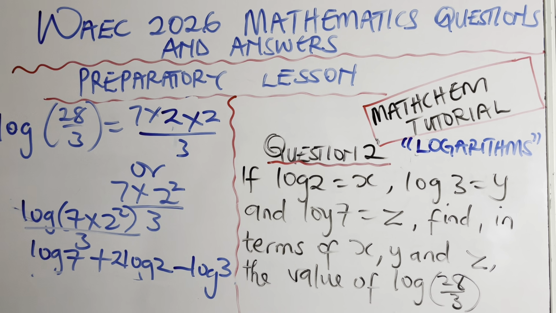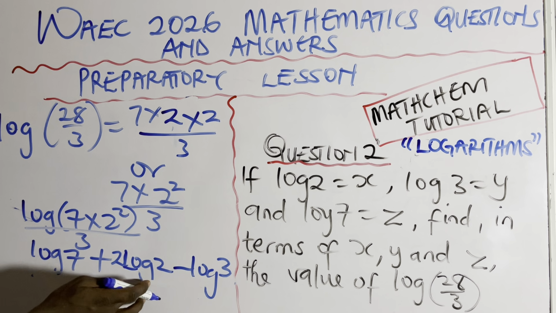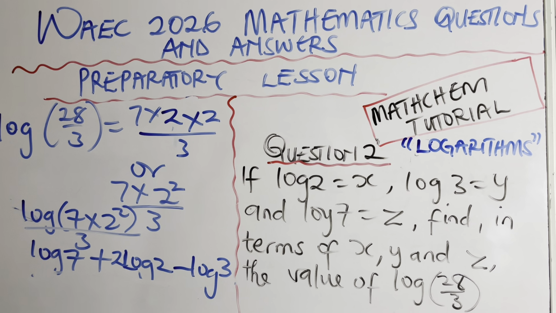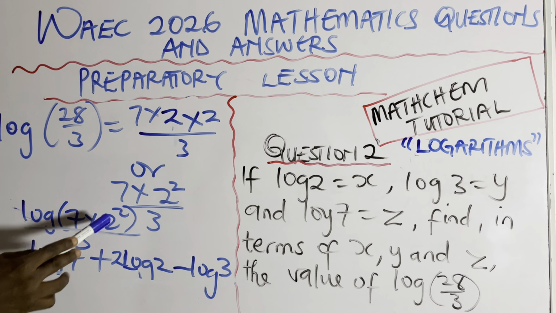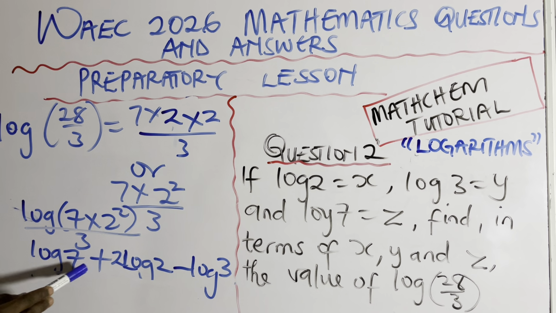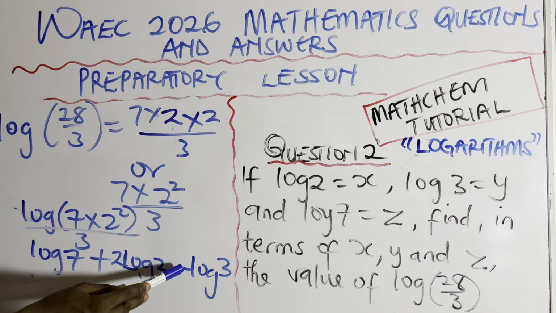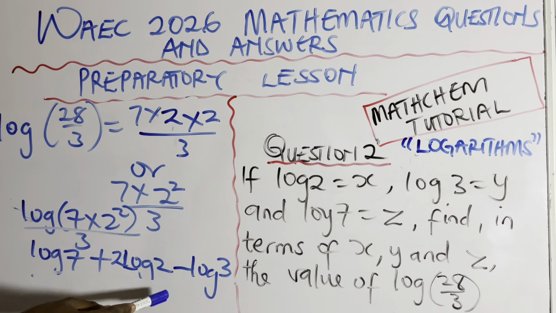Now can you see the way I reversed it back? Look at the way this is 2 log. Now if you want to convert this back, it's going to be log. You pick one log, then 7 times, the 2 at the back is going to be a power here, that's 2 to the power 2. Then this plus changes to multiplication, and we have 7 times 2 squared. This minus changes to division over 3. Can you see that? So we are just reversing it backward.